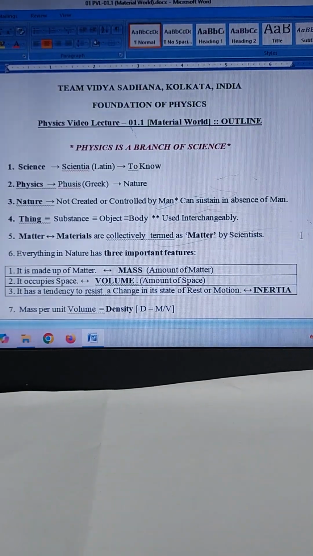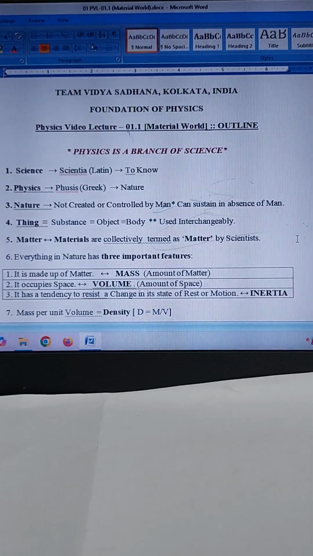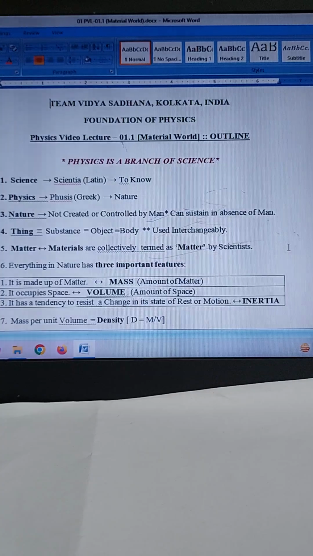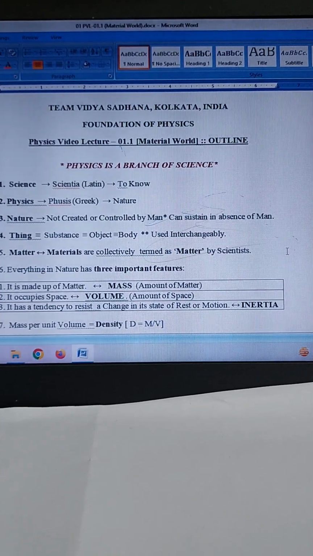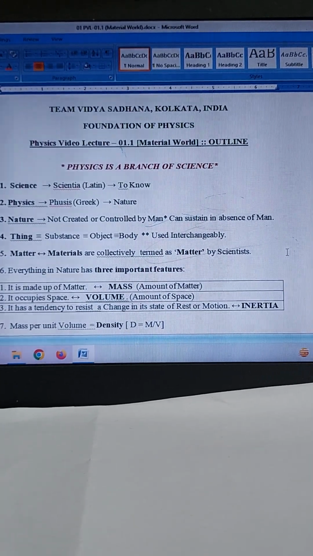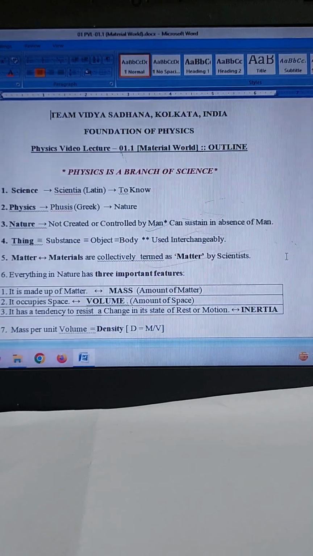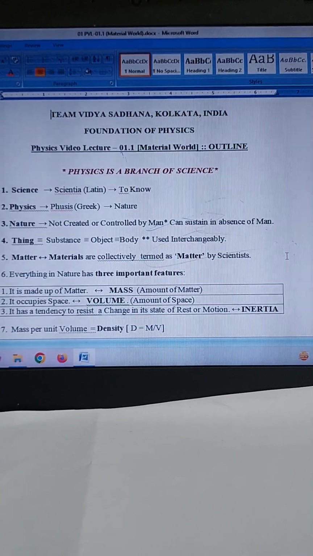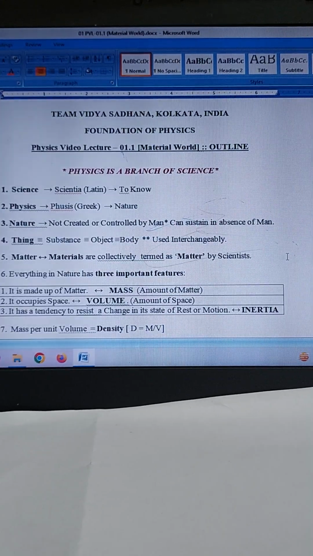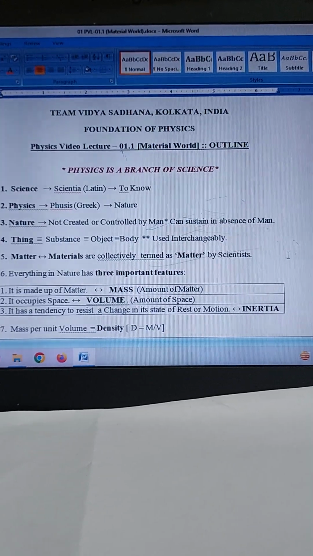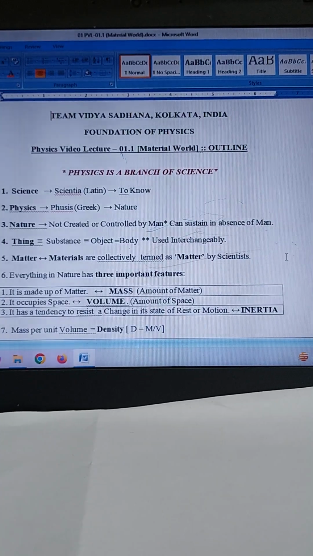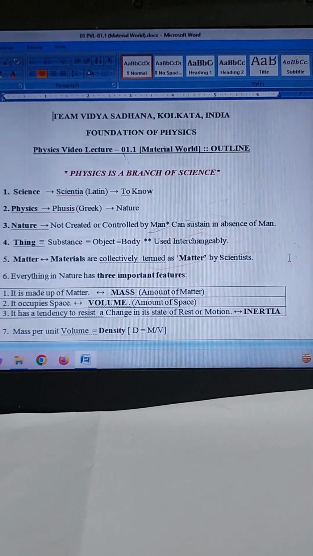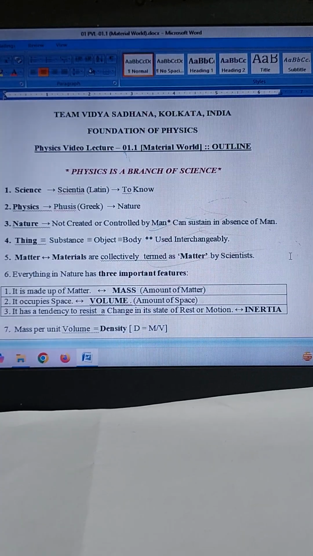To start, physics is a branch of science. The word science originates from the Latin verb scientia, meaning to know. And the word physics comes from a Greek word physis, meaning nature. Thus, science means to know and physics means nature. To amplify, science is a systematic attempt to understand various natural phenomena, and physics as a branch of science deals with the basic laws associated with those physical phenomena.